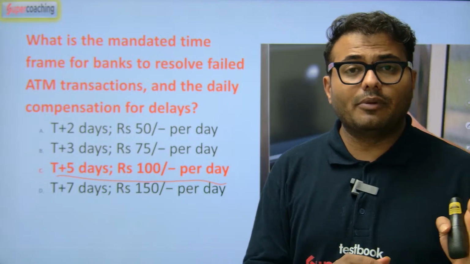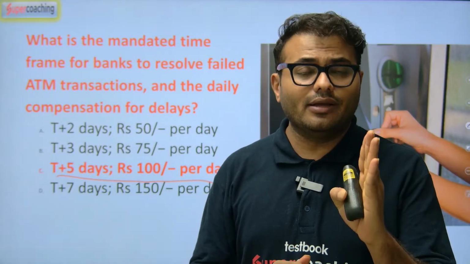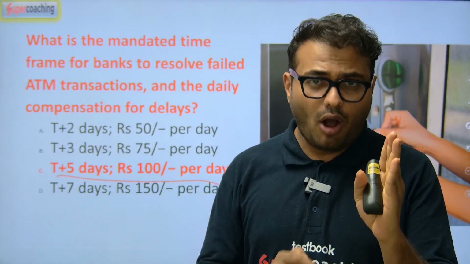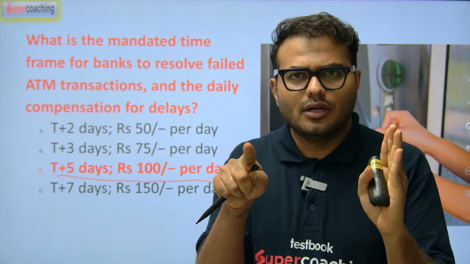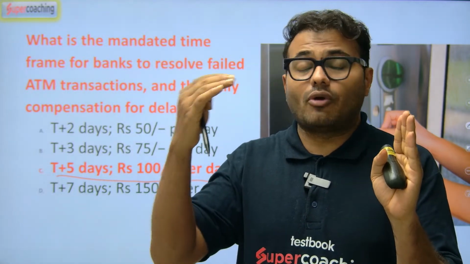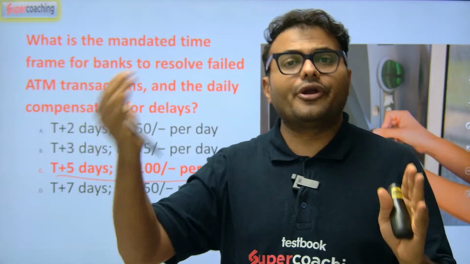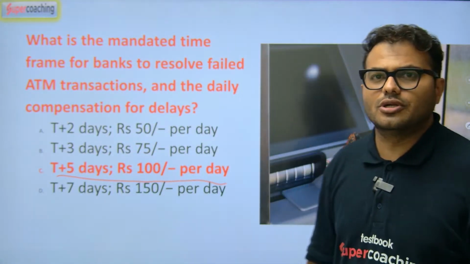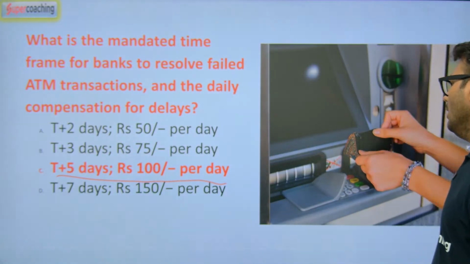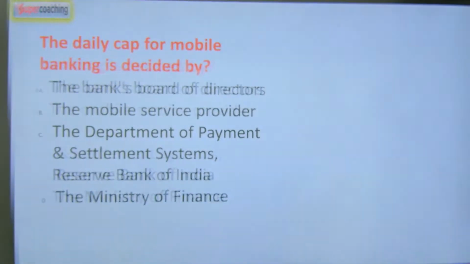So if you are not able to solve the problem, T plus 5 working days, where T is the day the transaction went wrong. And after that, if they are not going to resolve the problem, then 100 rupees per day compensation should be provided to the customer, and that's the scene here.